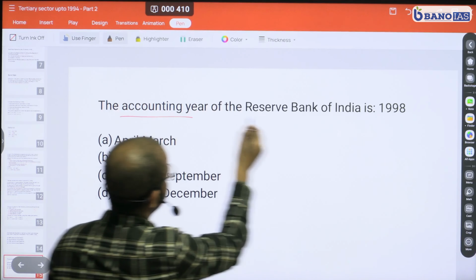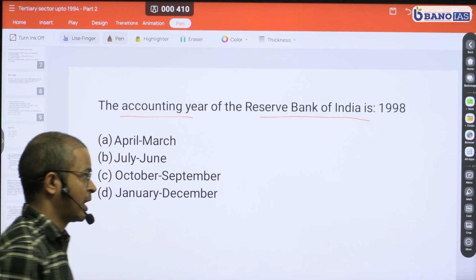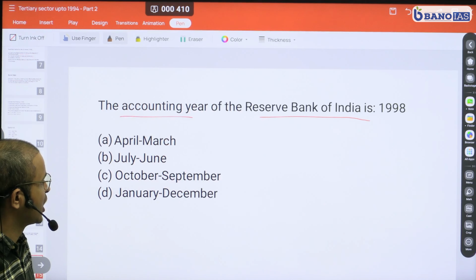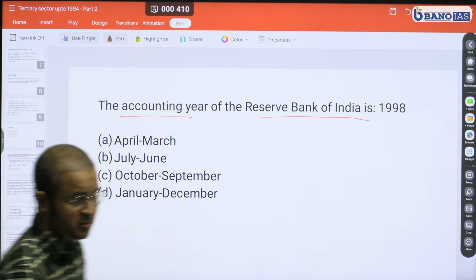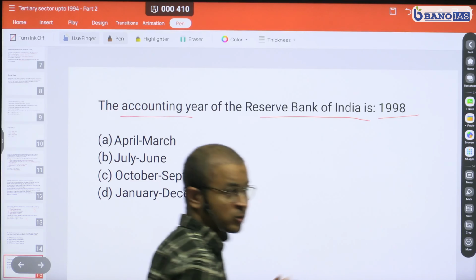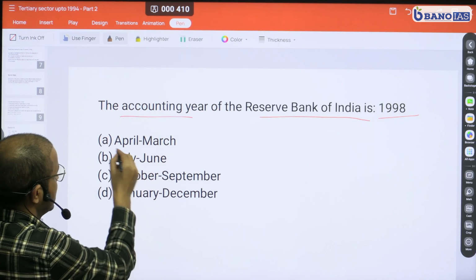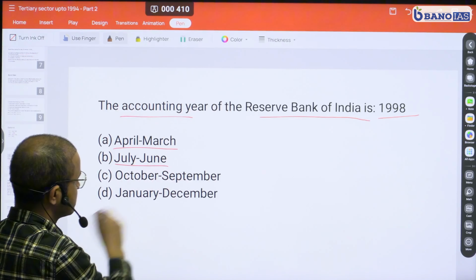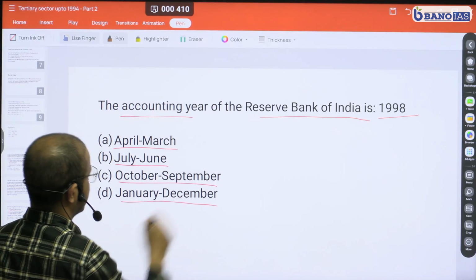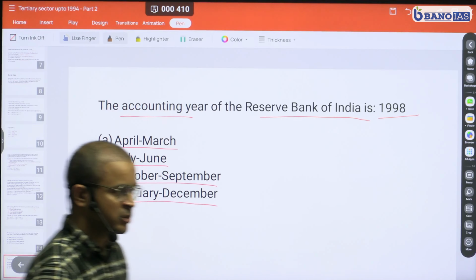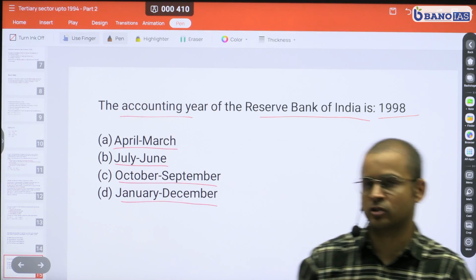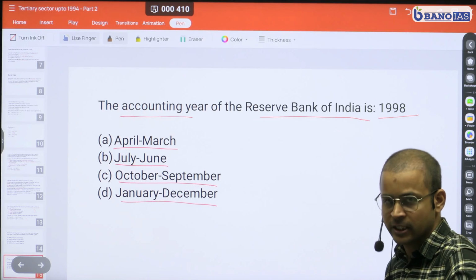The accounting year of Reserve Bank of India is. Interesting question. I would say not a lot of context to test here, but this is from the year 1998. So what sort of factual question can they ask? April to March, July to June, October to September, and January to December. Now, I just want to tell you that the accounting year of Reserve Bank of India has gone through changes over the years.